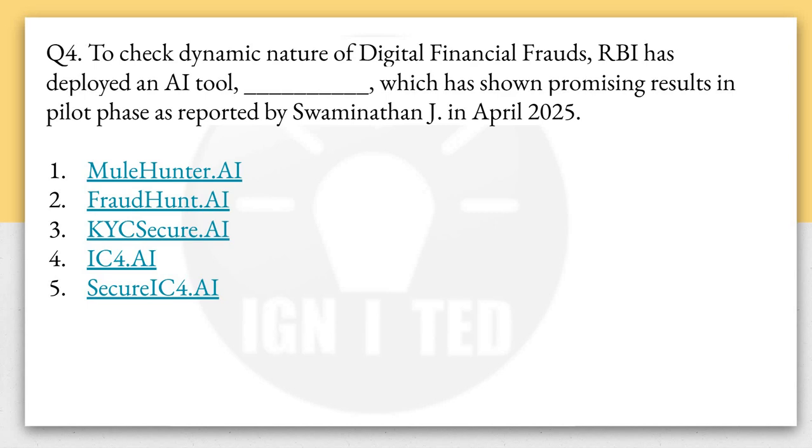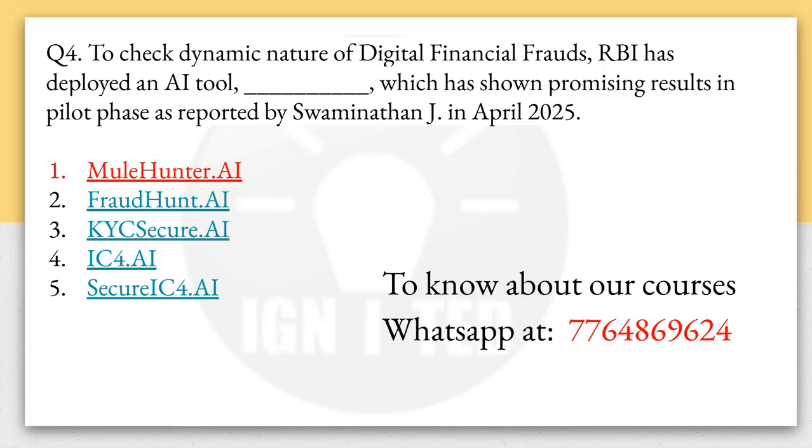So what is that AI tool basically, which uses generative AI to track the dynamic nature of financial fraud? The options are Mule Hunter AI, Fraud Hunt AI, KYC Secure AI, IC4 AI, Secure IC4 AI. So the answer for that will be Mule Hunter AI.